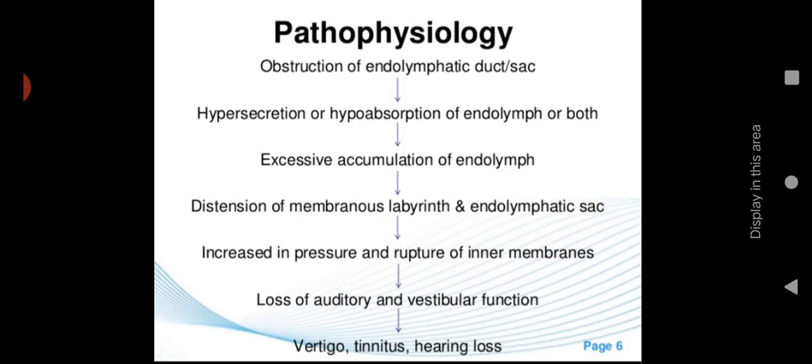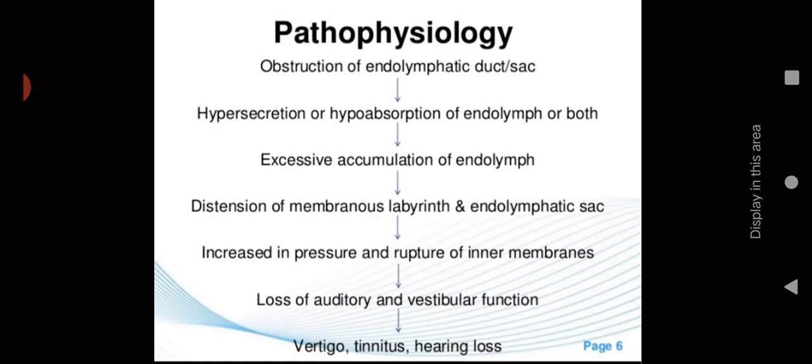Because of this, there is distension of the membranous labyrinth. Once the endolymph is excessively produced in the semicircular canal, it leads to distension. It will put pressure over the membranous labyrinth and endolymphatic sac. Then there is increase in pressure and rupture of the inner membranes. Once the pressure keeps increasing, it can rupture the inner membranes.